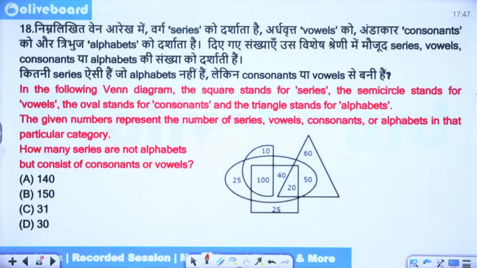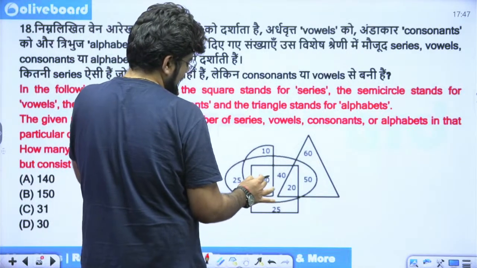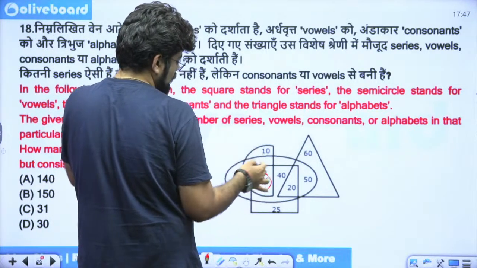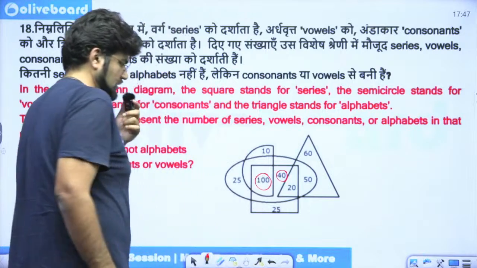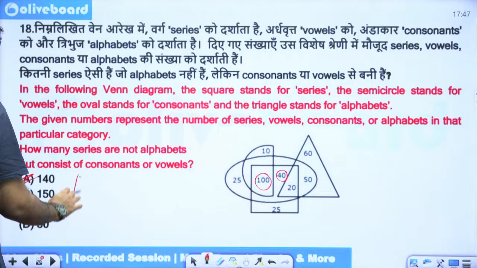So they should be in the square, not be in the triangle, but they can be either in the oval or in the semicircle. So they have to be in the square. They can be in the oval or semicircle. Correct? That's it. Nothing else. So 140. Option A.